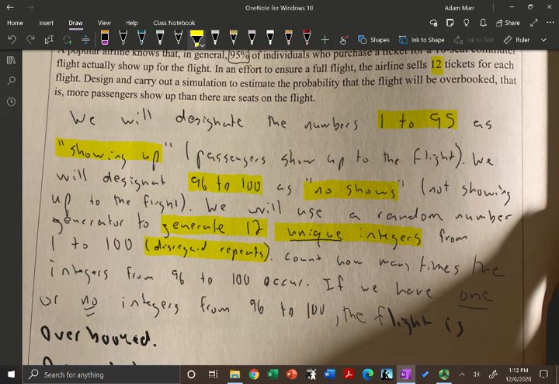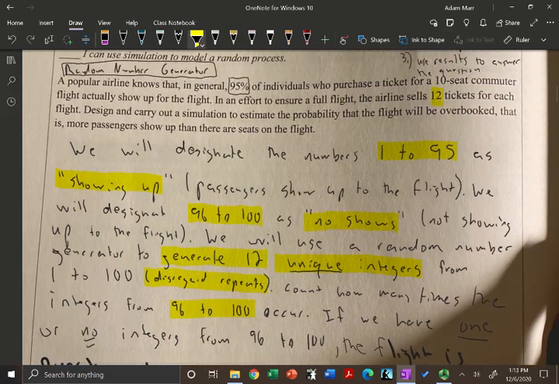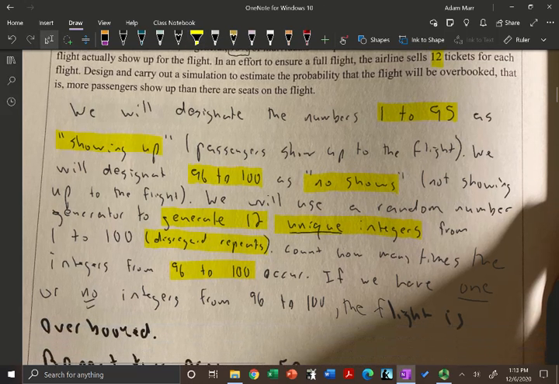Now, why are we doing that? Why do we care about 96 to 100? Well, those are my no-shows. So if I have 2 no-shows, then I'm good, right? That means that 10 people are actually going to get their seats. If I have more than 2, that's even better, right? Then there's extra seats on the plane. That means only 9 people are there, and there's only a 10-seat commuter flight, right?